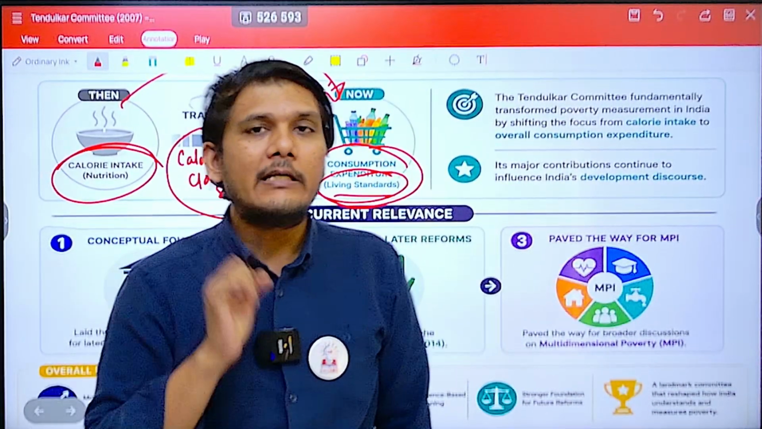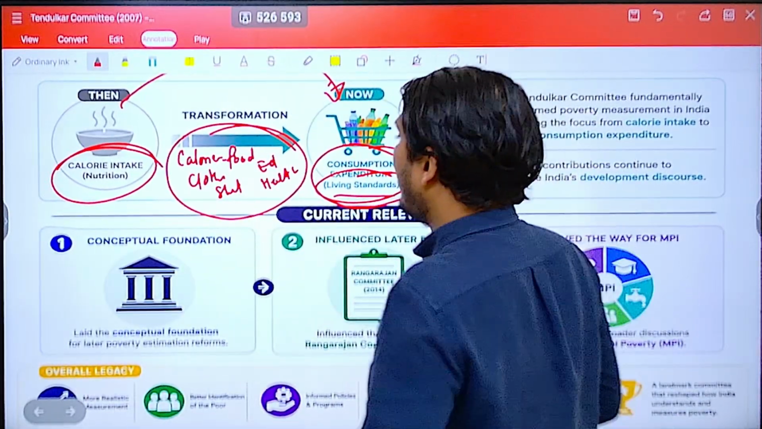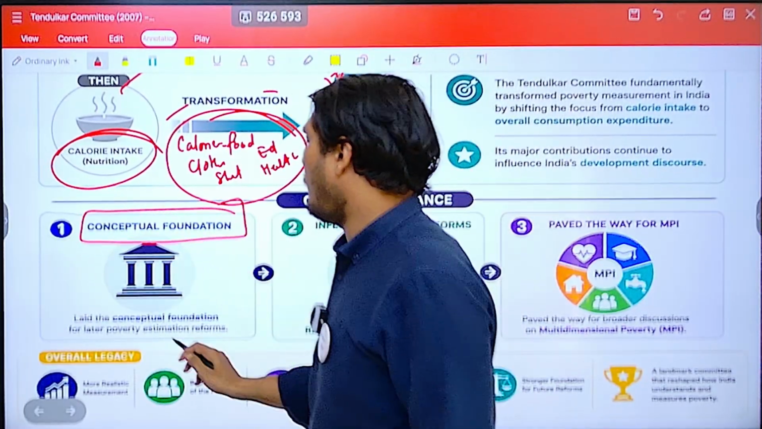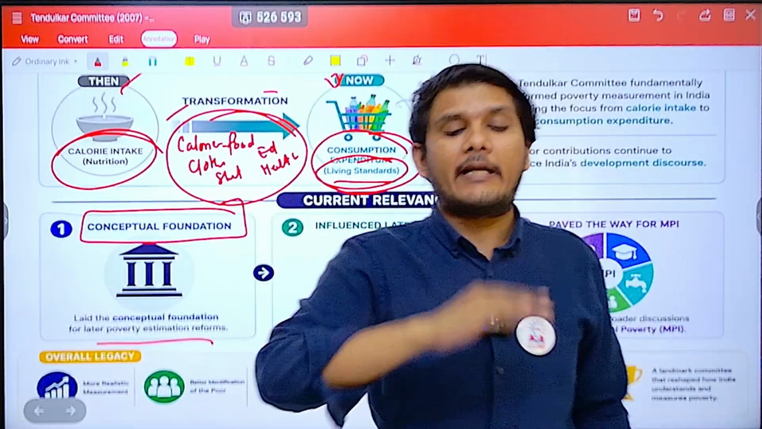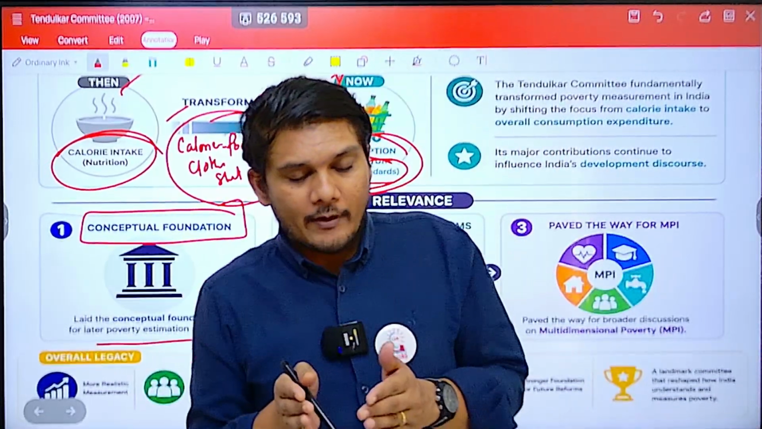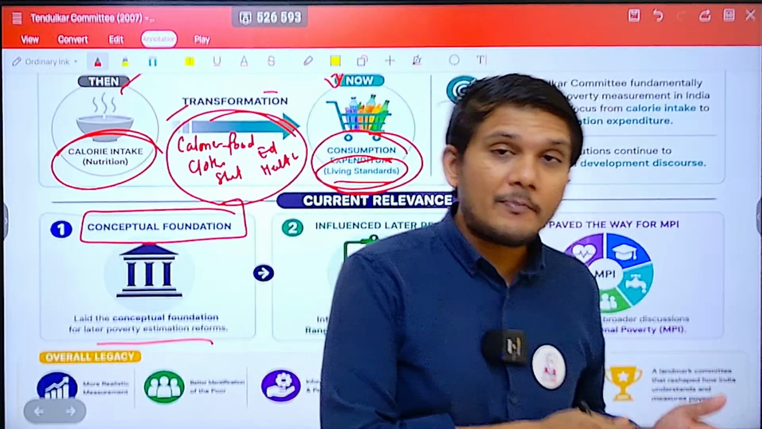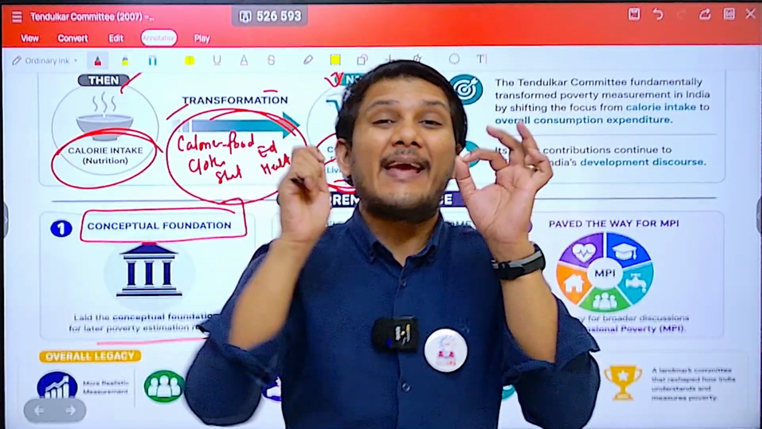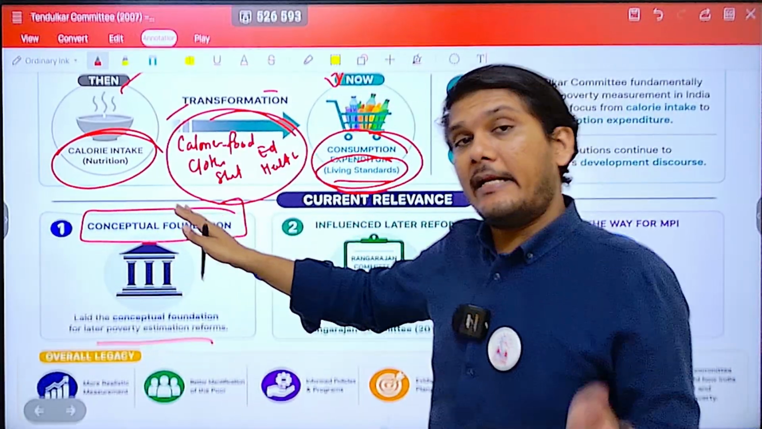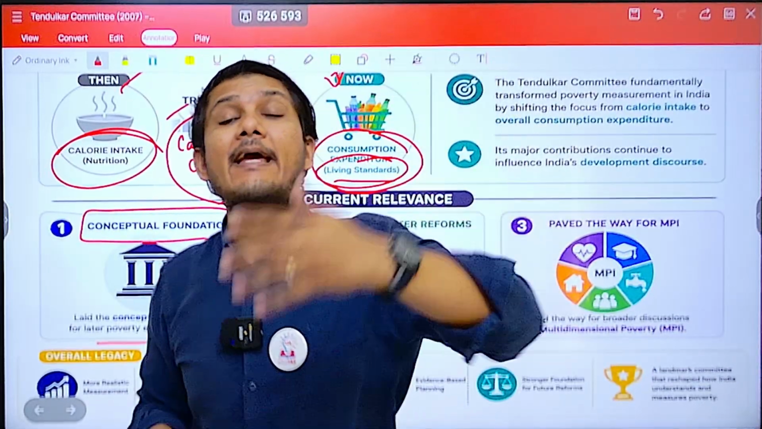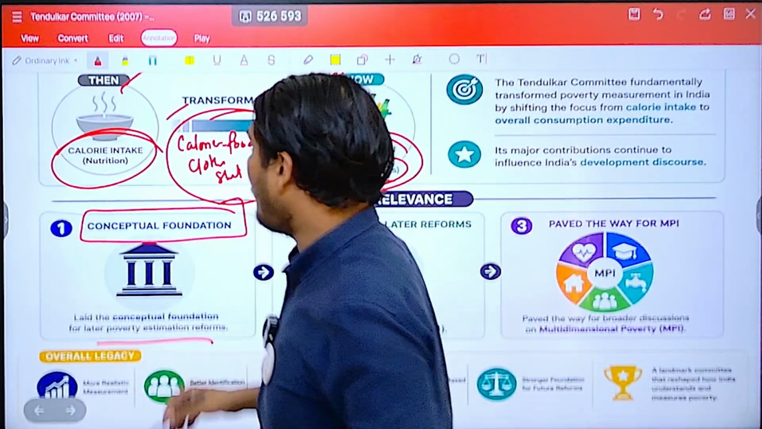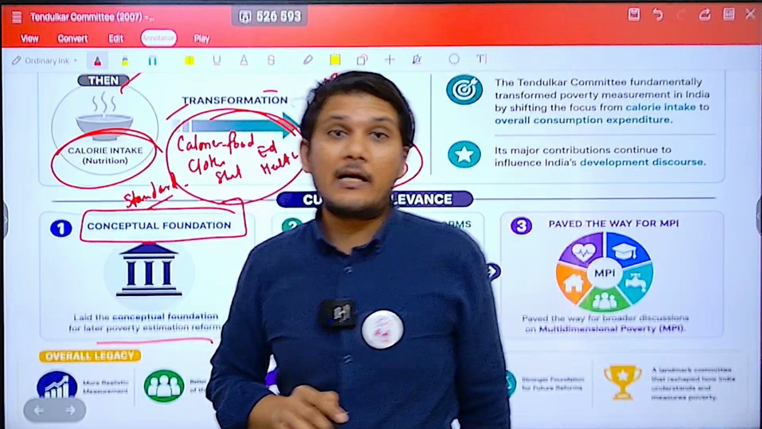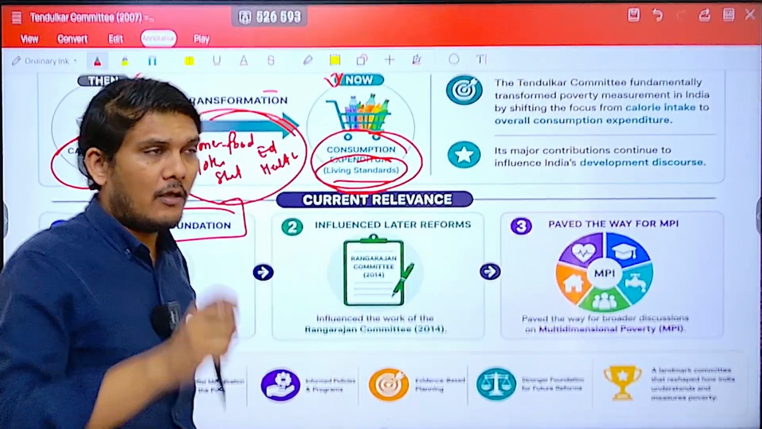This is a good step. Next, it also created a conceptual foundation for any future estimation of poverty. Since this committee shifted the poverty line, you will not be going back. Future committees will not talk about only the calories. At a bare minimum they will talk about these things, and in addition to this, something else as well. So it has set a standard for the committee's recommendation, or the criteria that was used for poverty estimation.